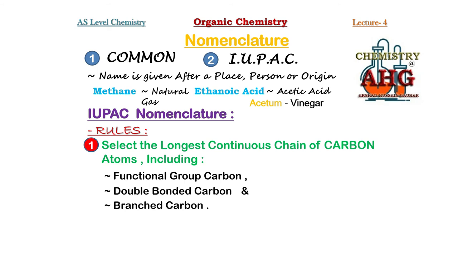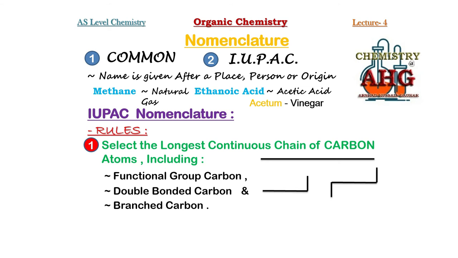One more thing, remember, mostly at this level, in AS level and in A2 level, whenever you are given a structure for naming, it is obvious that the straight chain would mostly be the longest continuous chain. It is less common that you might be given a structure where the longest chain has a bend, and it is very rare that you may be given a structure for naming in A levels having two bends like this.